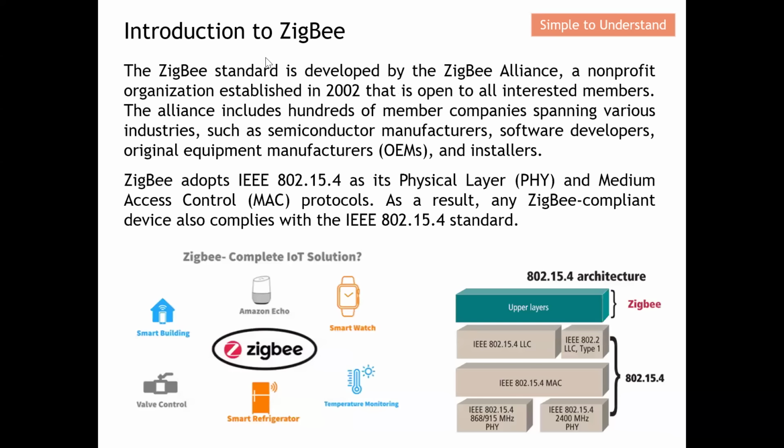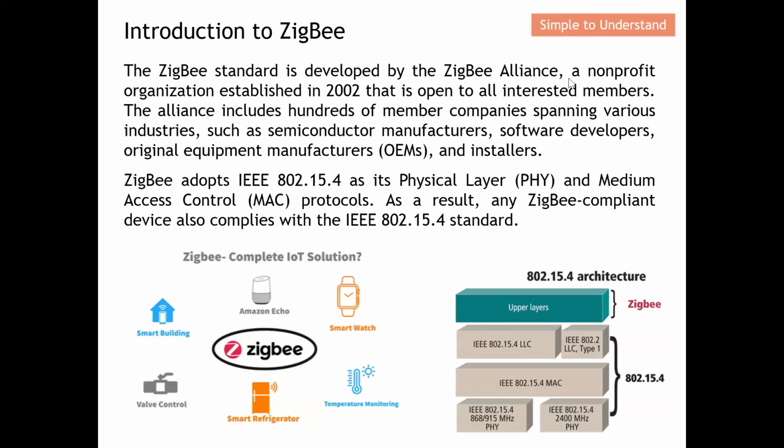The ZigBee standard was firstly developed by the ZigBee Alliance. Now this ZigBee Alliance has created another alliance, which is called the Wireless Connectivity Alliance. But most of the ZigBee features are also under this Wireless Connectivity Alliance.